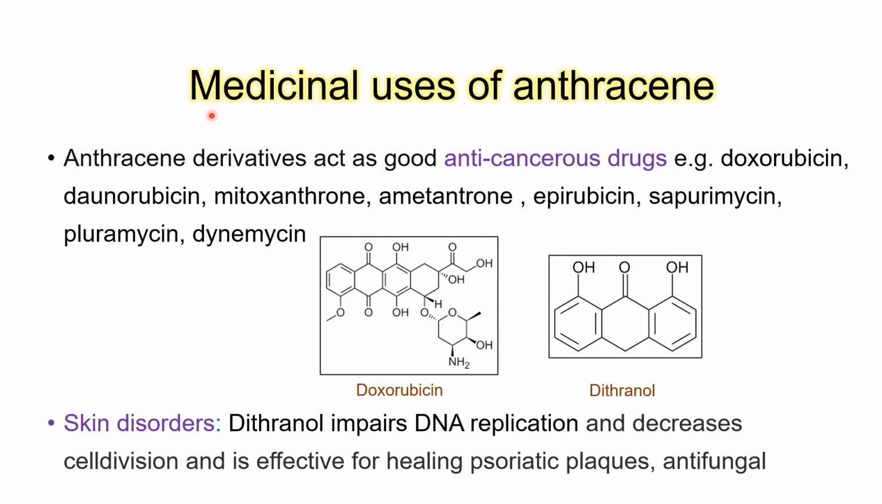For us, more important are medicinal uses. Lot of anti-cancerous drugs like doxorubicin, daunorubicin, this is the structure you can make out. We have anthracene over here. Even dithranol, which is an anthracene derivative, is an antifungal agent. It impairs DNA replication and decreases cell division. So anti-cancer and antifungal are two important uses.